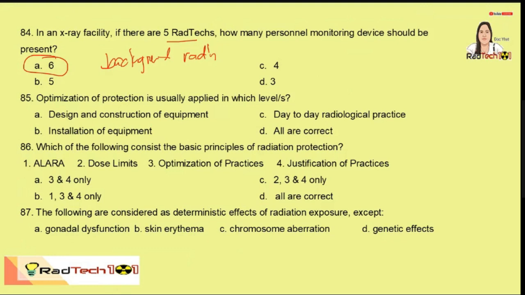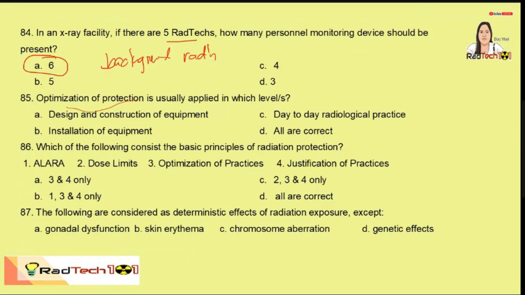Optimization of protection is usually applied in which level? So, when we say optimization of protection, so this is where we use radiation protection, practices, and also mga devices na pwede natin gamitin or equipment or accessories to optimize the protection. Yung ating ALARA, yung ating cardinal principles that is under the optimization of protection.